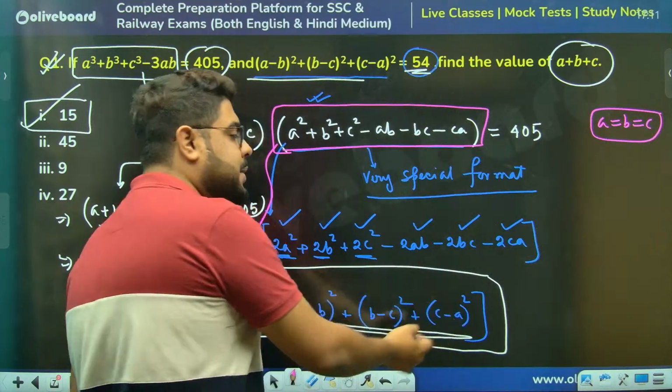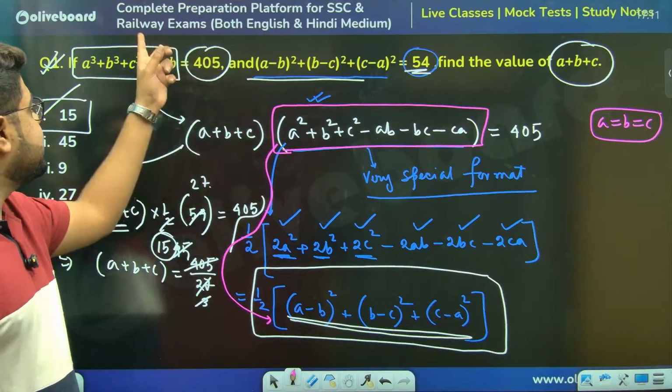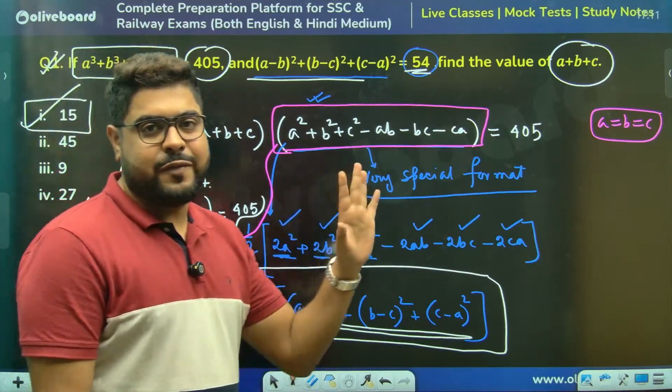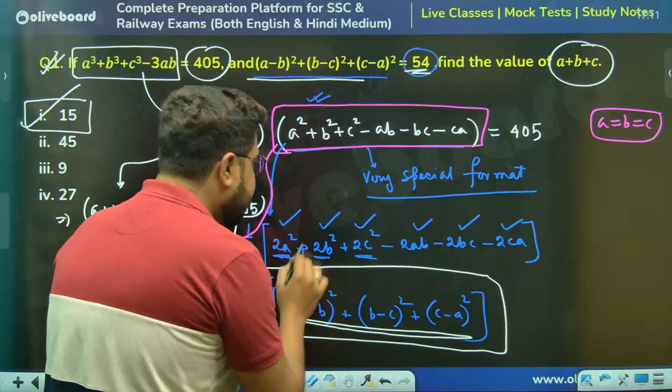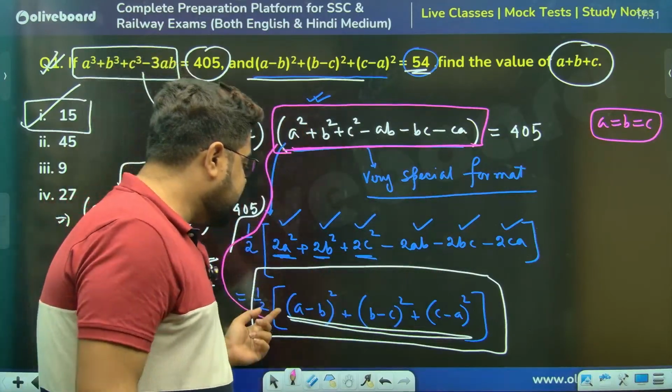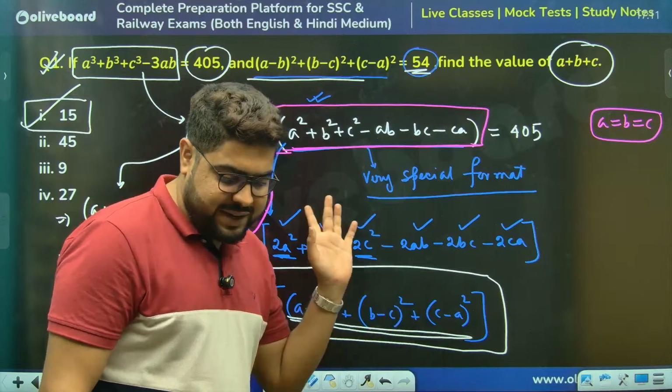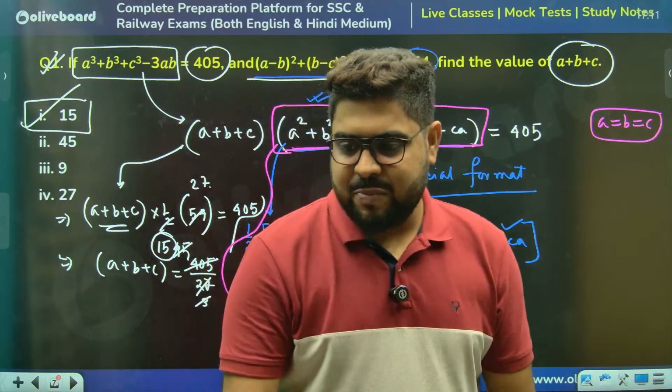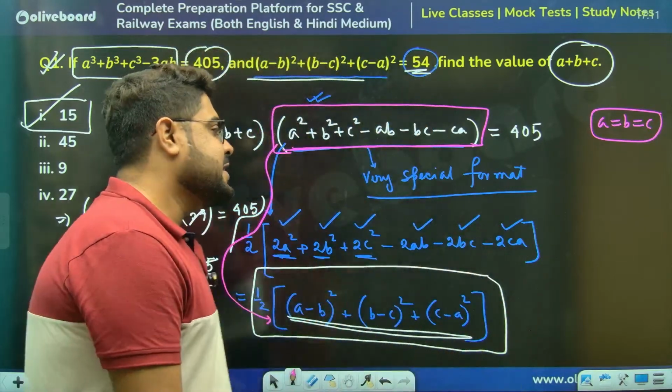That comes from here, if this is 0. With practice you remember this format can be written as that format. I hope this is clear.